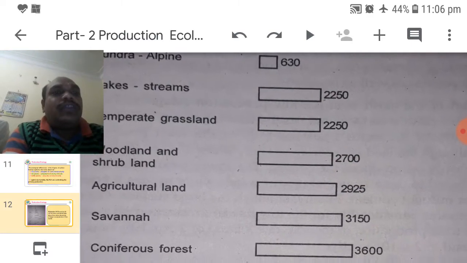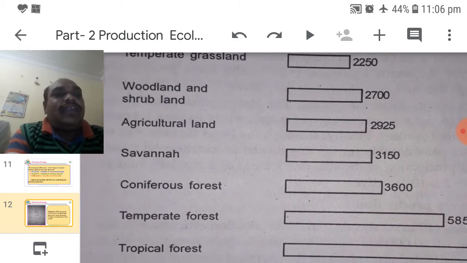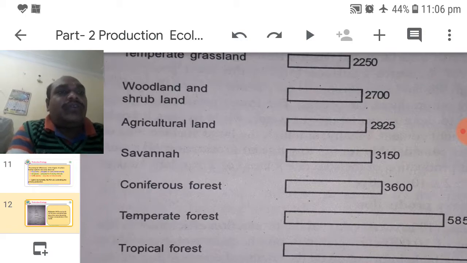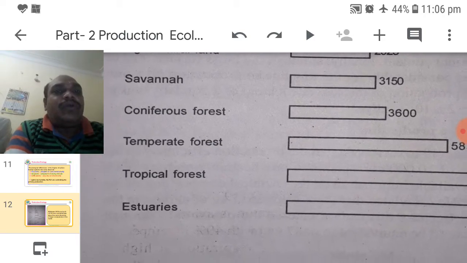Lakes 2250 kilocalories net primary productivity annually. Temperate grassland, a cool zone, is almost equal to the lake. Woodland and shrub 2700 kilocalories. Agriculture land 2925. Savanna 3150.